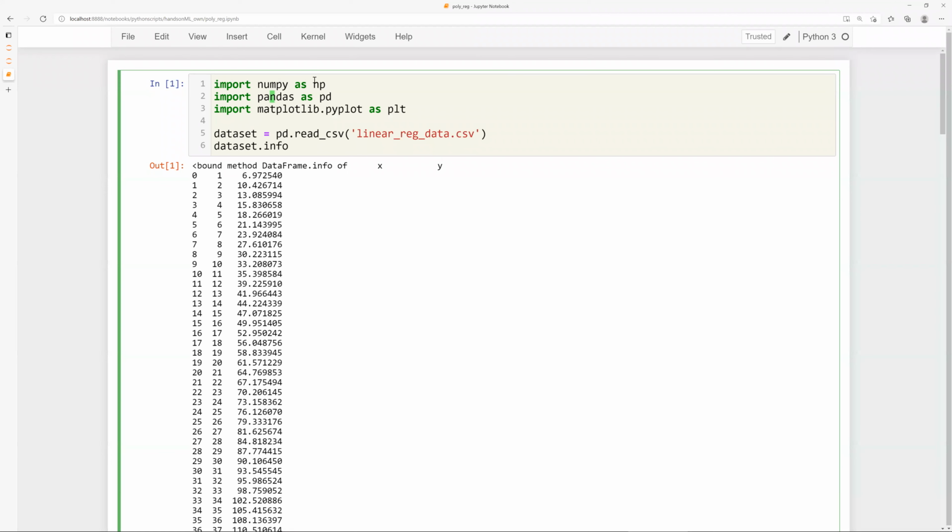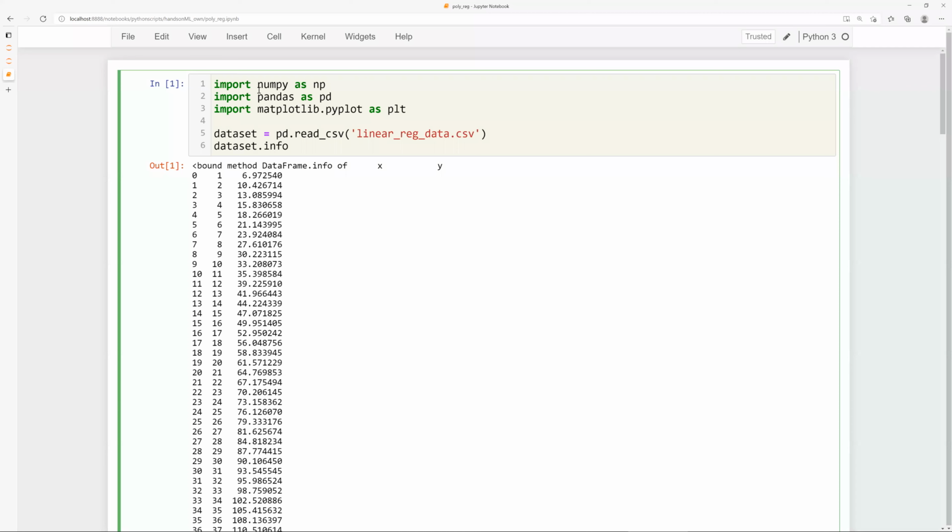NumPy, as I mentioned to you previously, sort of converts Python into MATLAB. You can think of it this way: it gives much lower level access to the computer than native Python can. So if you can do everything in NumPy, that is probably the fastest way of doing anything in Python.